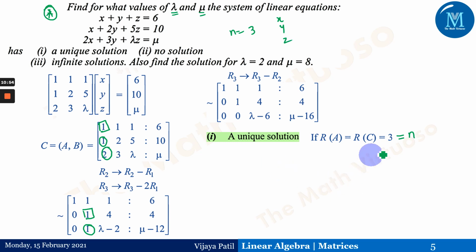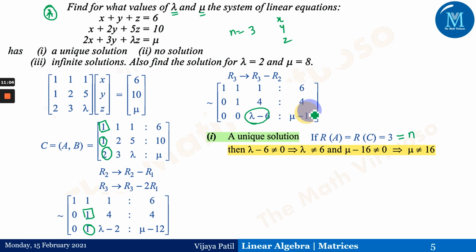Therefore we want the rank to be 3. That means we don't want this particular number to be zero, and this is also non-zero. So lambda minus 6 is not equal to 0, that is lambda should not be 6, and mu minus 16 should not be 0, that is mu should not be 16.